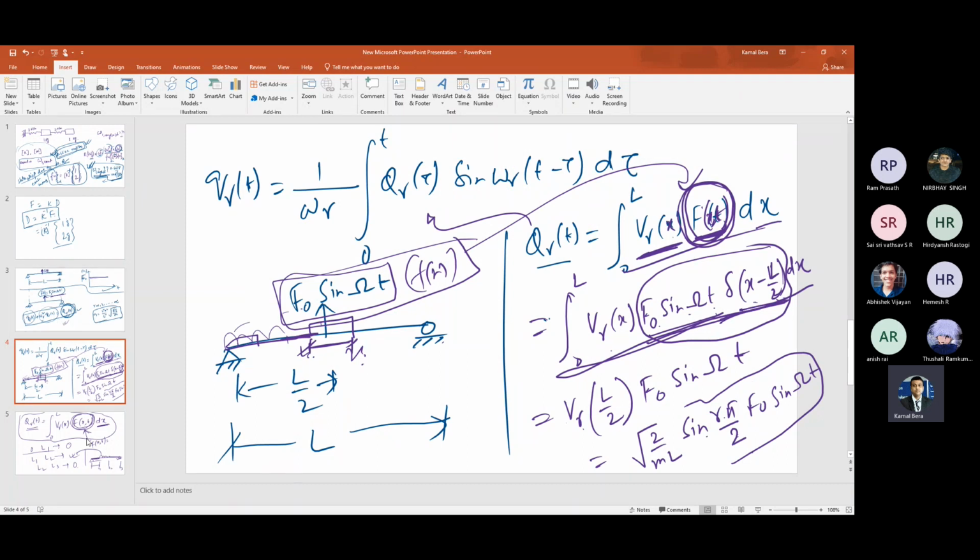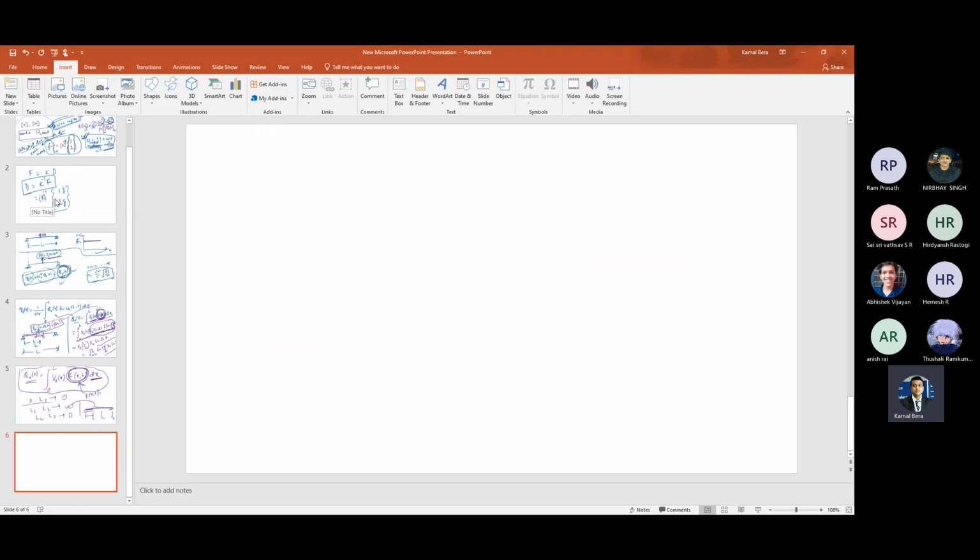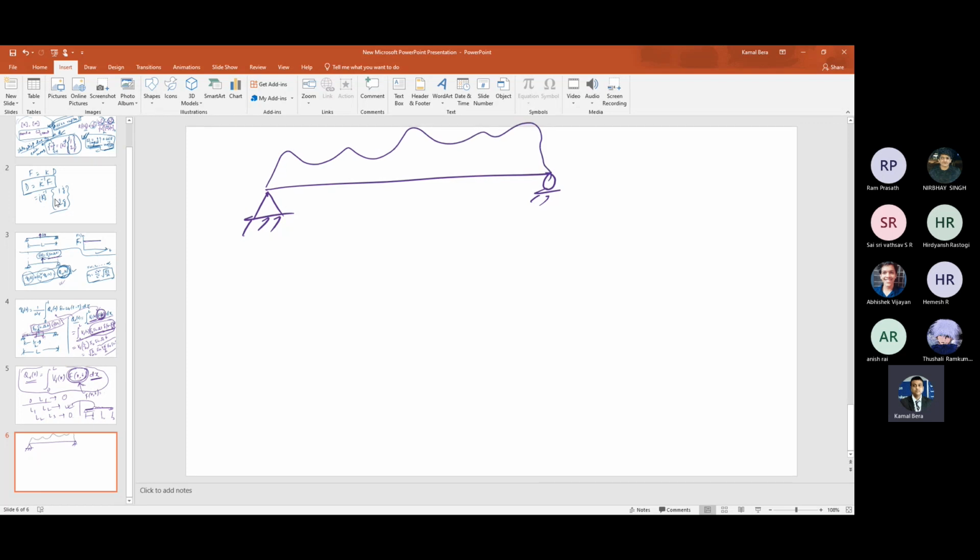What is the difficulty in understanding? I do not get it actually. No, sir, this part is understood. You see, this one is varying with space, and this loading is also varying with time. That may be sinusoidal or cosine, or any other time dependent function. Let me give an example, just a minute.